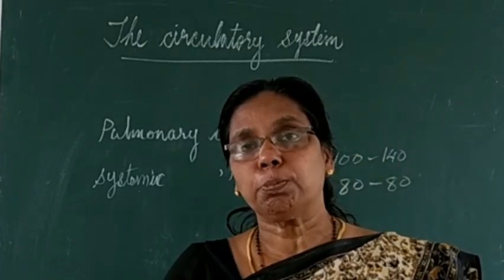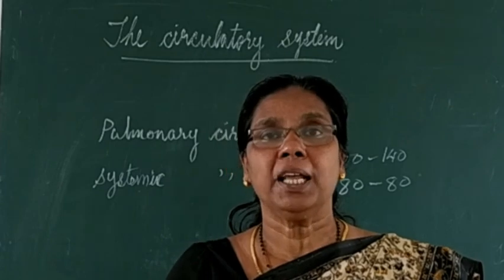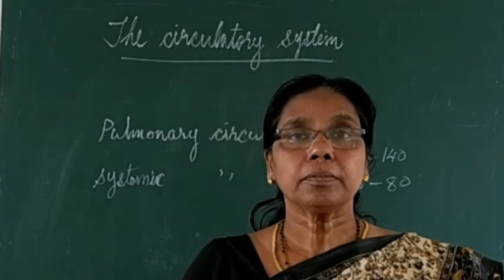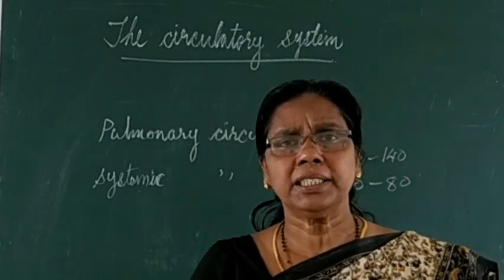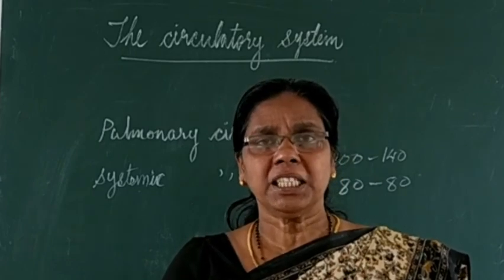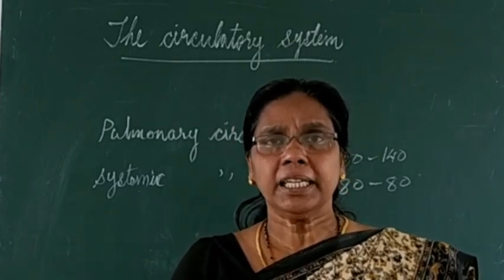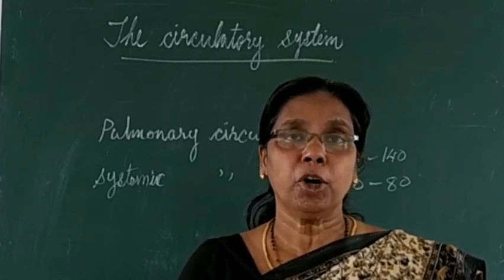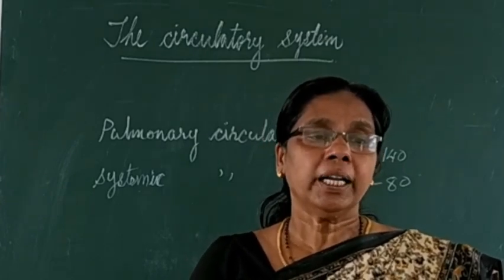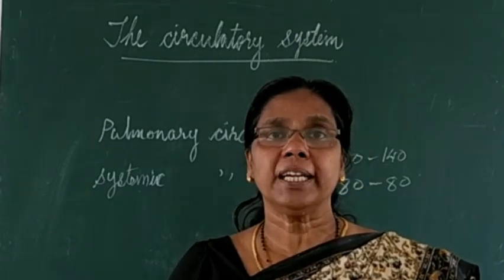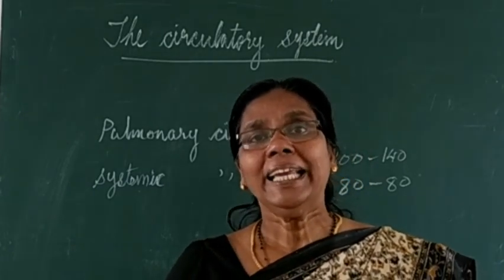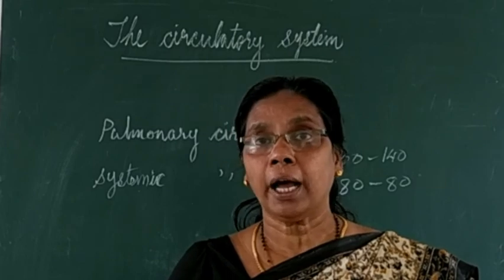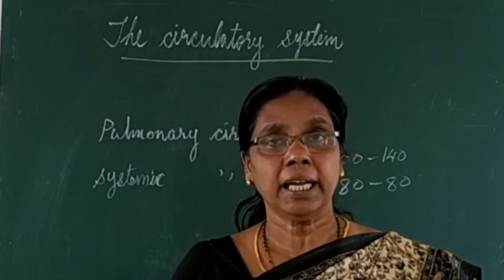So the spleen stores this blood, and then in the case of emergencies, what are the emergency situations? Maybe in the case of a hemorrhage or during emotional stress, or carbon monoxide poisoning, meaning if you are inhaling more carbon monoxide, it is highly poisonous.